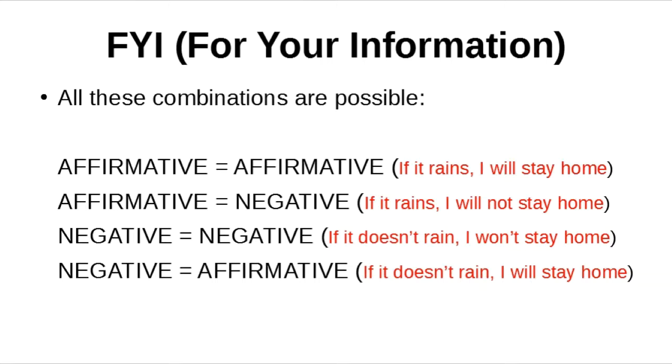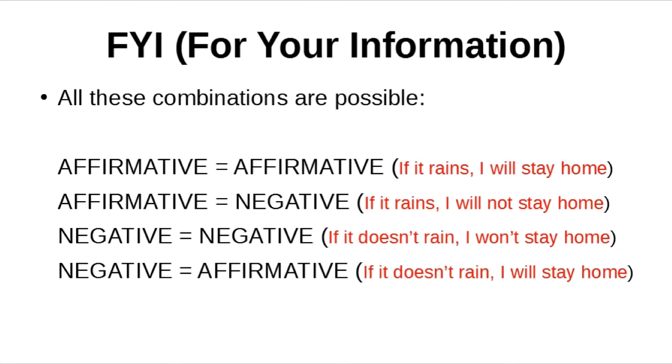Affirmative, affirmative. If it rains, I will stay home. Affirmative, negative. If it rains, I will not stay home. Negative, negative. If it doesn't rain, I won't stay home. Negative, affirmative. If it doesn't rain, I will stay home. So as you can see, this order and this combination is not a problem. Okay, you can have all these combinations. All these combinations are possible.